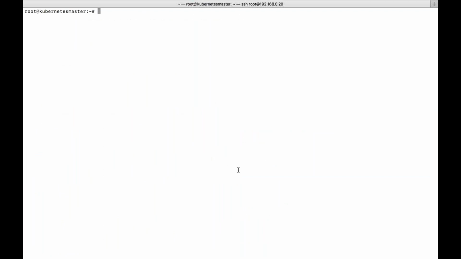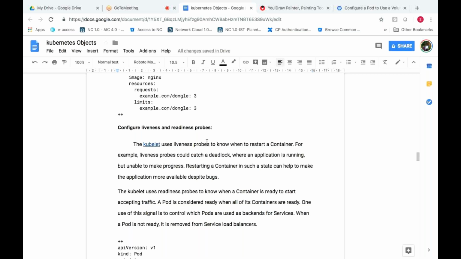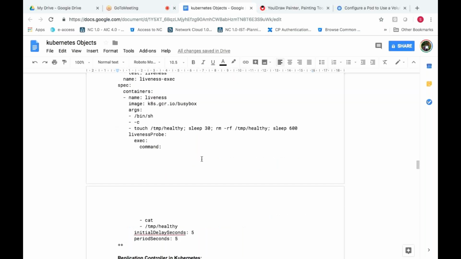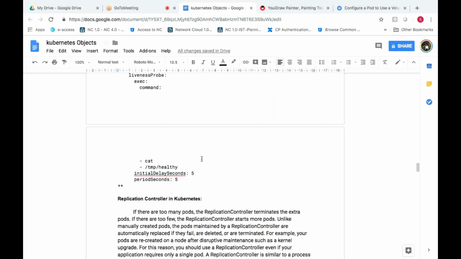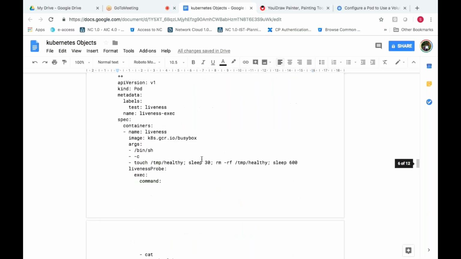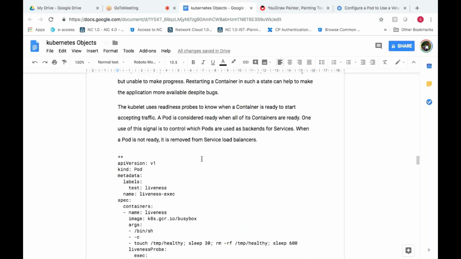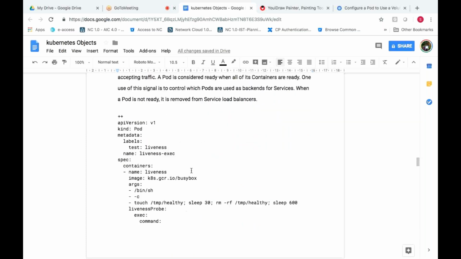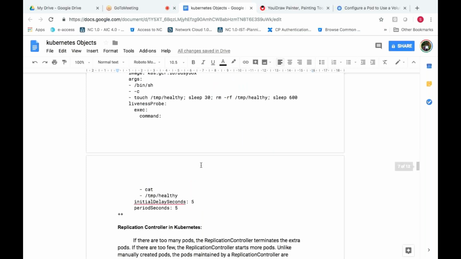There is one more concept in a pod called liveness and readiness probes. I will explain this concept after the entire set of concepts is clear, because it is a bit tricky and you need to understand it properly. It is not needed right now. After a few days, I will explain what liveness and readiness are and when to use them. For sure I will explain it, but not now, because it needs some theoretical concepts which will take a longer time. Before that, we'll go for the other concepts. It is not a dependent resource that you need to understand as of now.